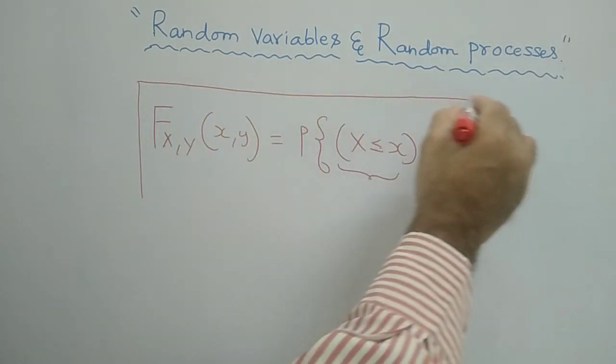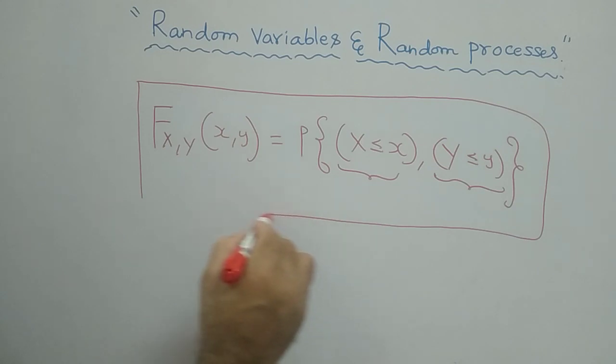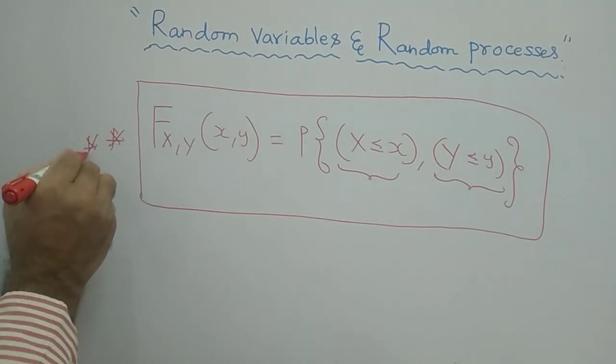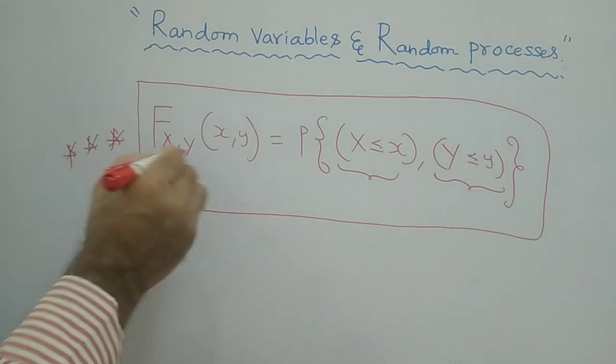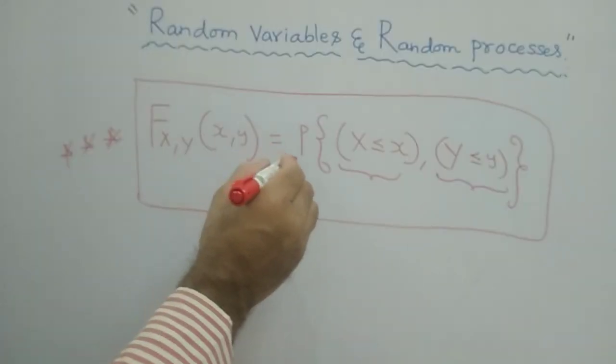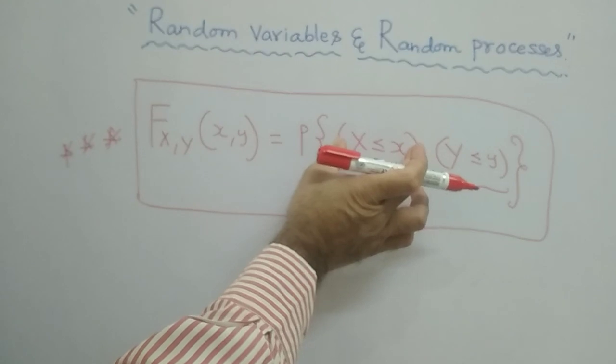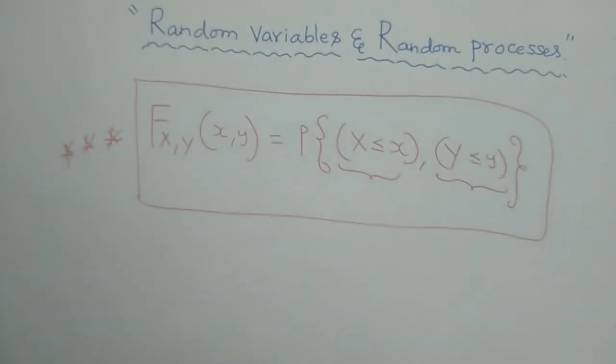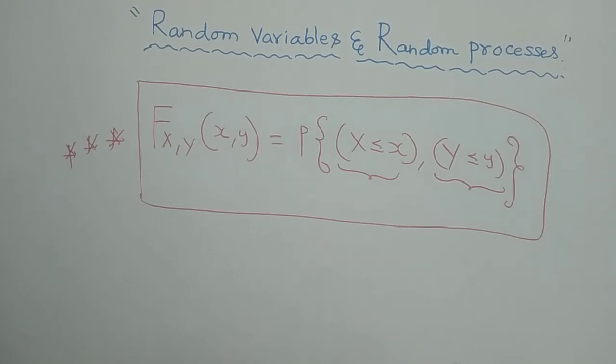So if it is asked in the examination, then you need to give this expression. This is the expression for the joint distribution function: F_XY(x,y) is equal to the probability of capital X less than or equal to x, comma, capital Y less than or equal to y. Right?